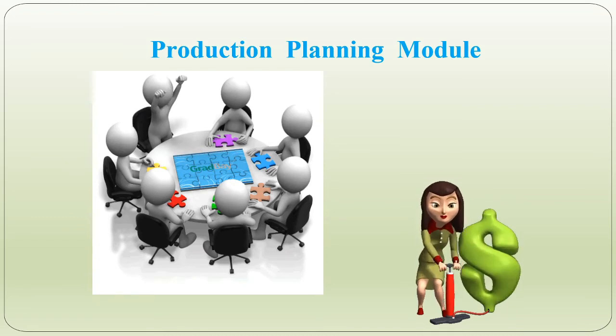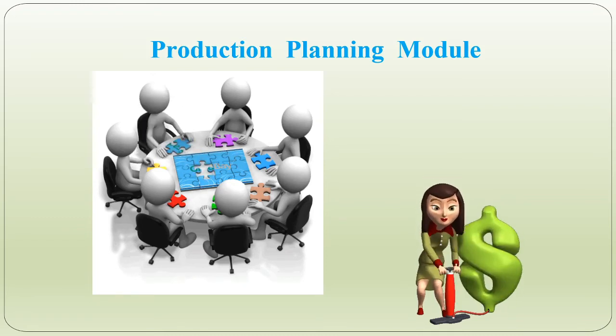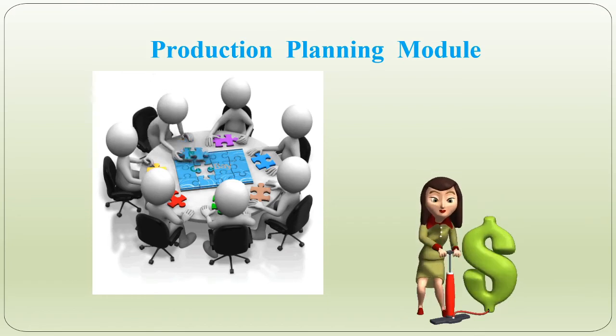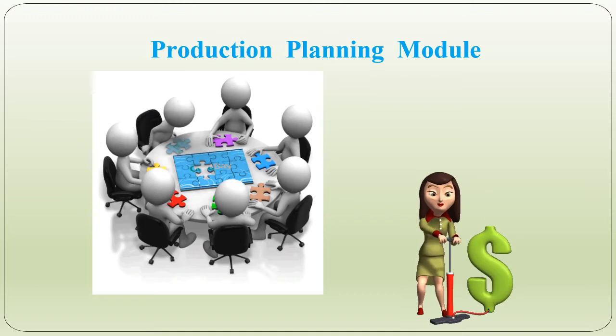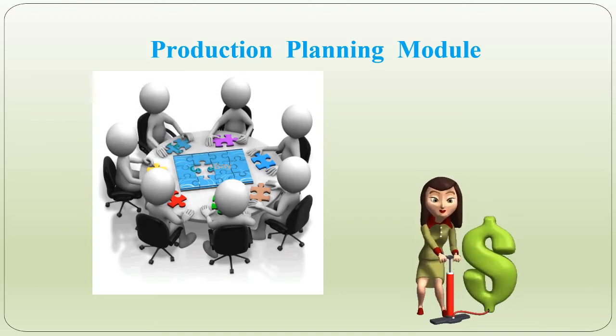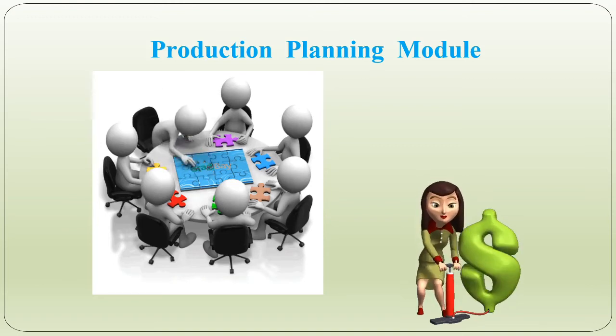Now the next one is the production planning module. This module is used for optimizing the utilization of available resources, and it also helps the organization to plan their production.